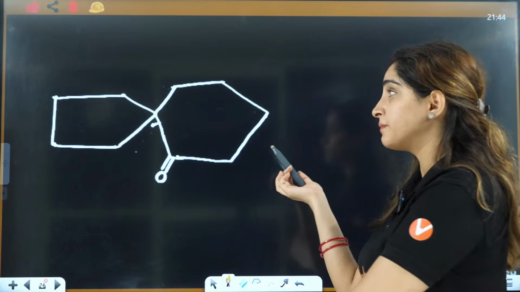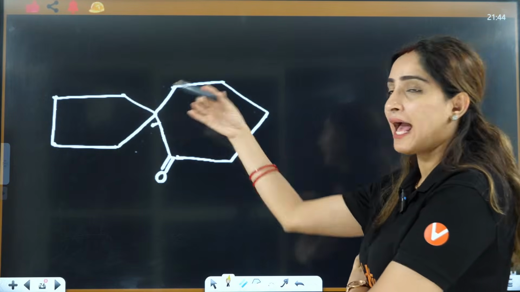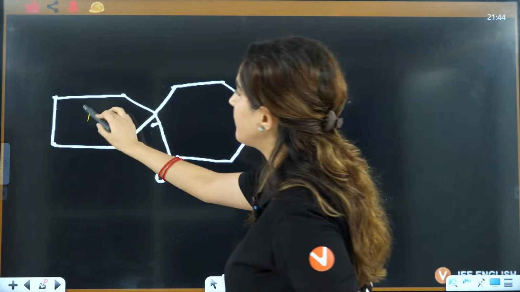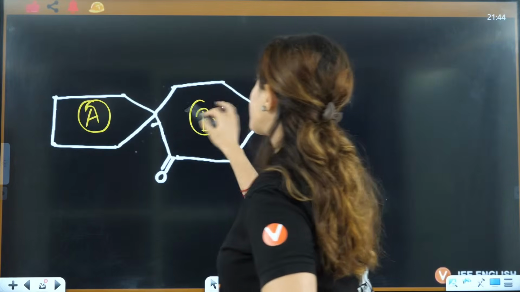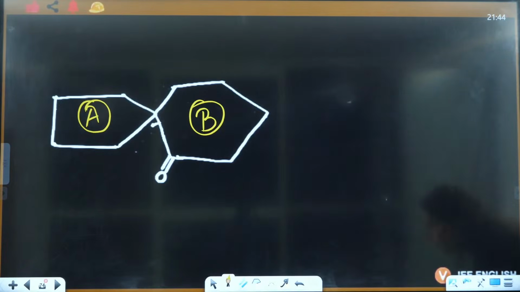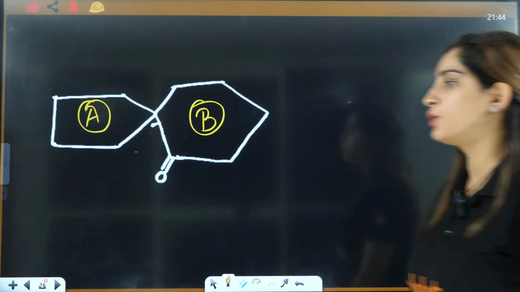Now here tell me, shortest is that one and longest is this one. This is ring number A, this is ring number B. Which should I do the numbering first? Should it be A or B? Which one should have the first numbering in the Spiro compounds? In the Spiro compounds, which one should be numbered first, so that it does not break any rule?